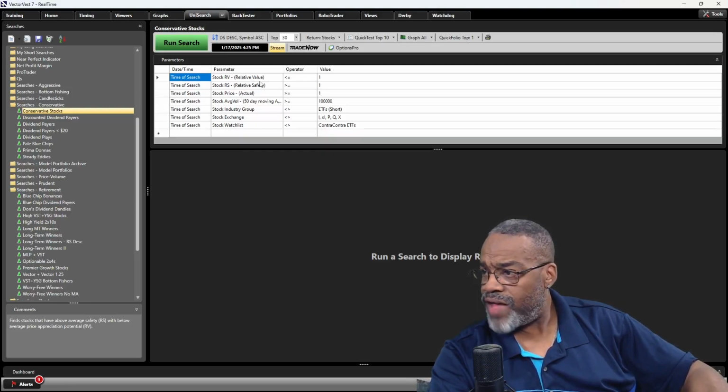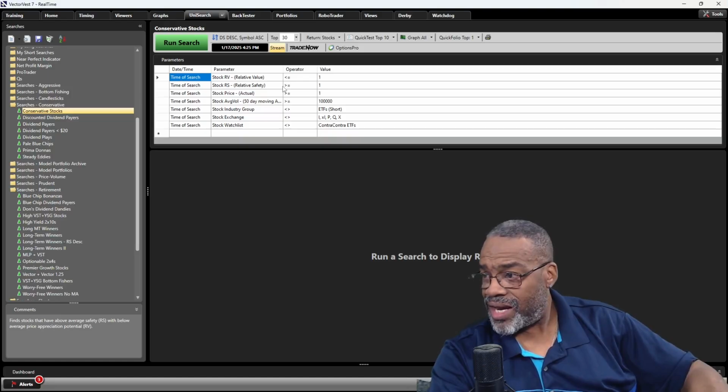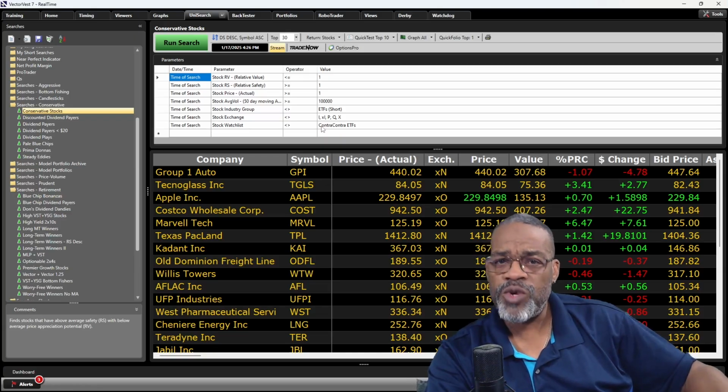All right, now when I'm looking at conservative, look at this. I'm looking at relative value below 1, but relative safety above 1. I want safe stocks and preferably that pay a dividend. Look at the top. It's sorted by dividend safety descending. So as I run the search, it finds the stocks that are relative value less than 1, relative safety greater than 1, actual price greater than $1, average volume greater than 100,000 shares. These last three that you'll see in many of the different searches make it Derby ready.